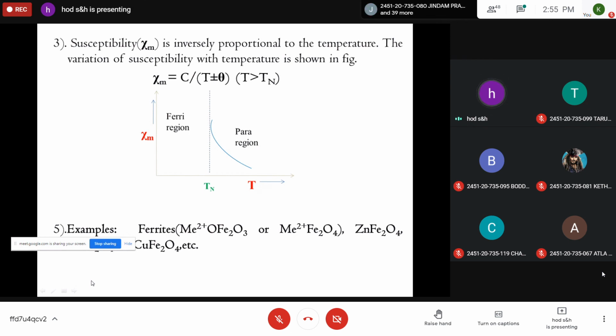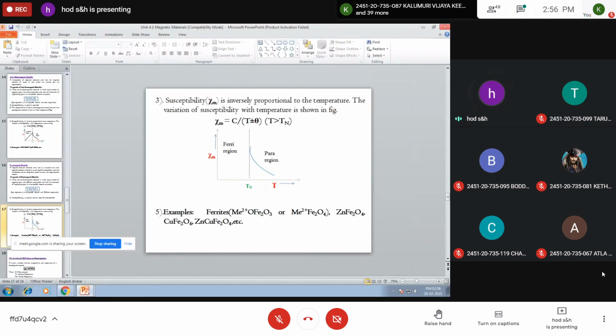Tomorrow we will go a little further in this classification of magnetic materials, and I'll explain the molecular field theory, a qualitative treatment based on quantum theory, and the expression for the susceptibility, which is called the Curie-Weiss law. That we will discuss in the next class tomorrow.